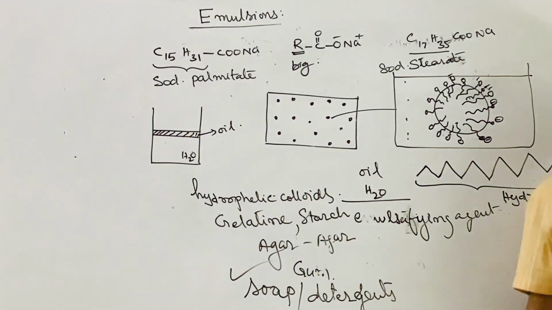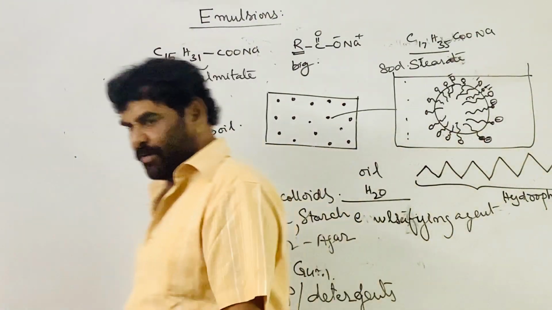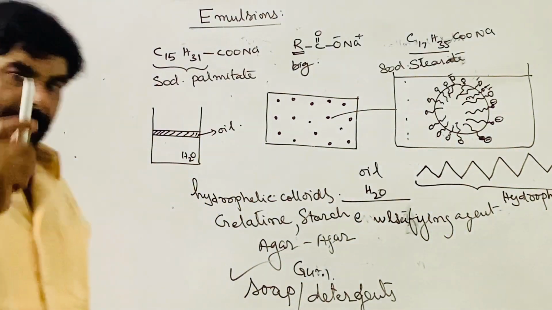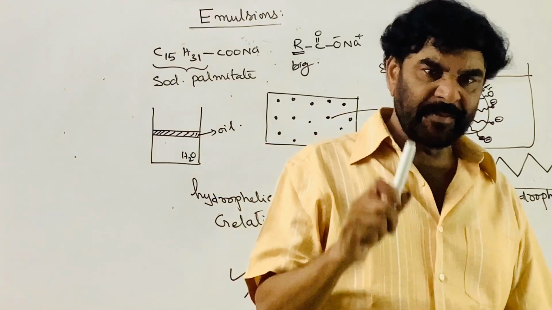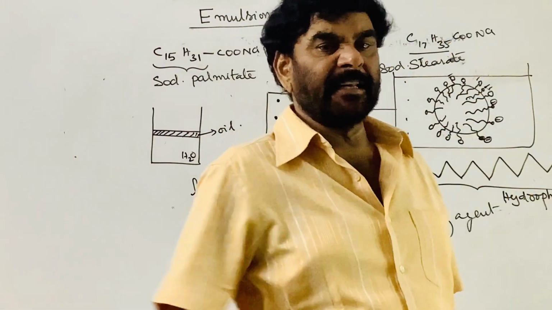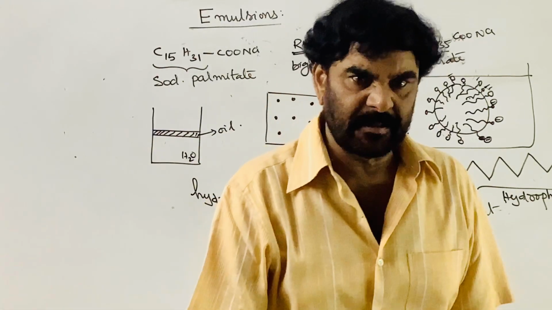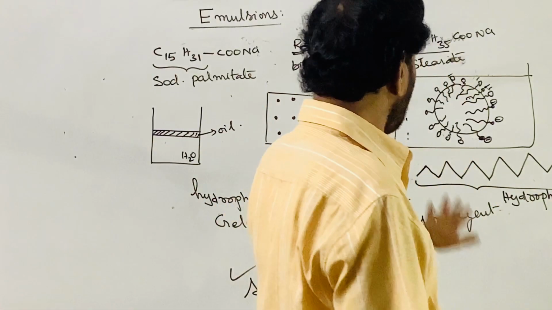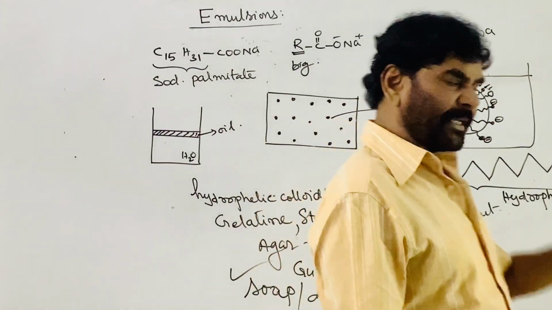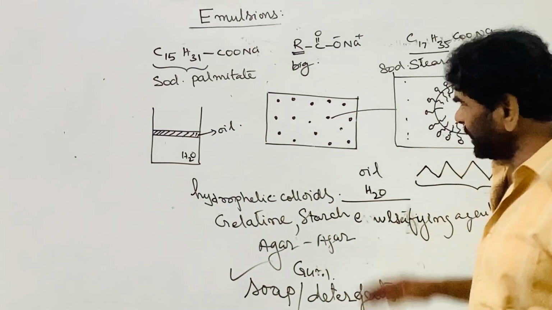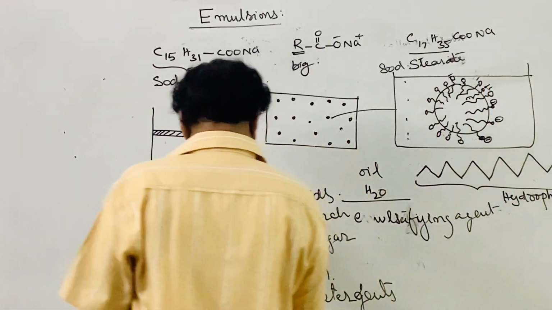That phenomenon is called emulsification. To prepare a stable emulsion, an emulsifying agent is a must, otherwise coagulation takes place immediately. So mostly soaps and detergents are used, as I told you at the beginning.